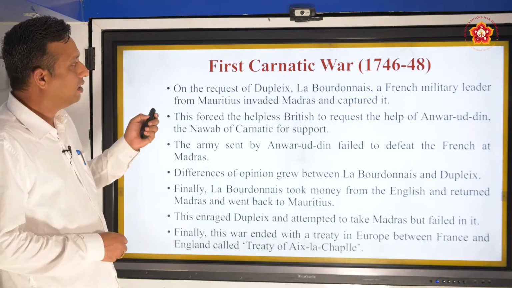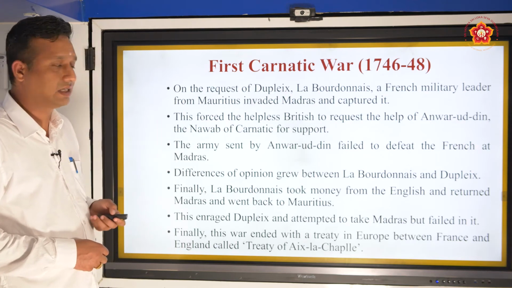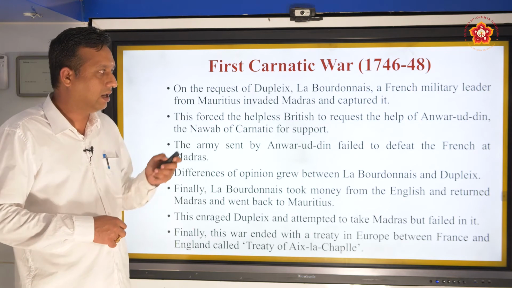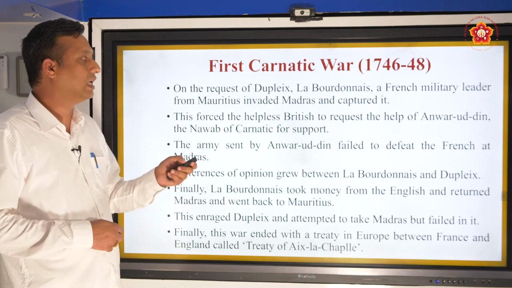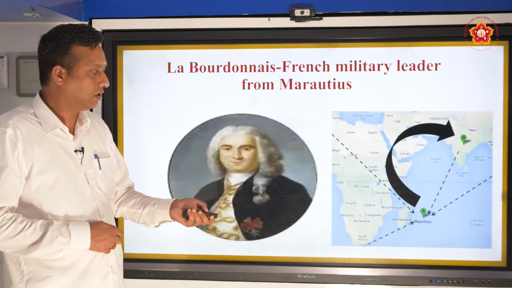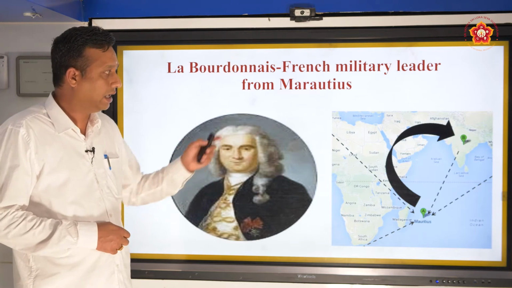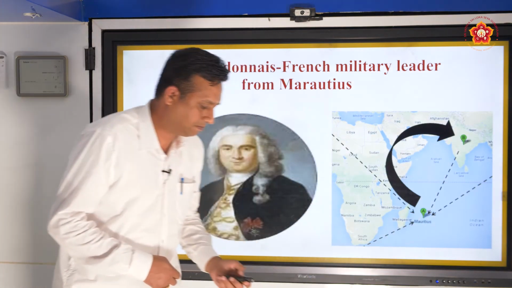So the first Carnatic War, why did it take place, what were the reasons for this first Carnatic War? On the request of Dupleix, La Bourdonnais, a French military leader from Mauritius, invaded Madras and captured it. You can see here India is here, and Mauritius, one of the islands here.